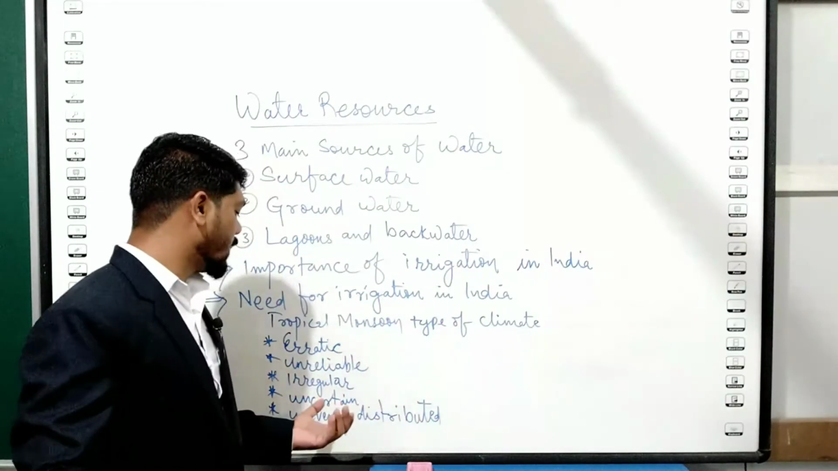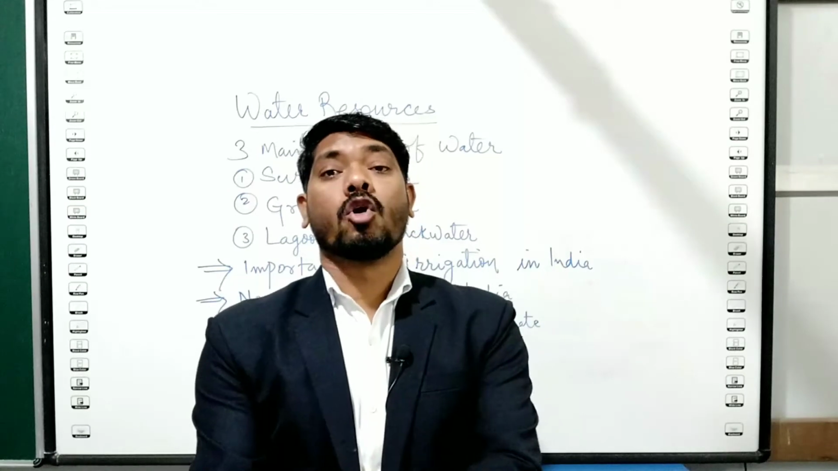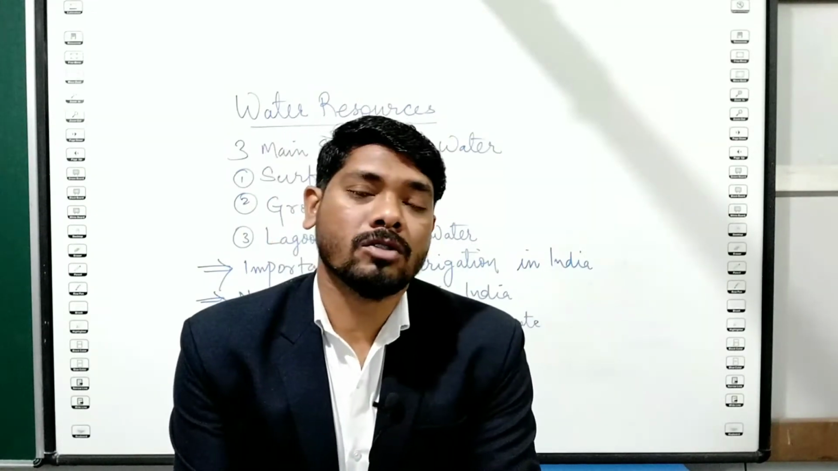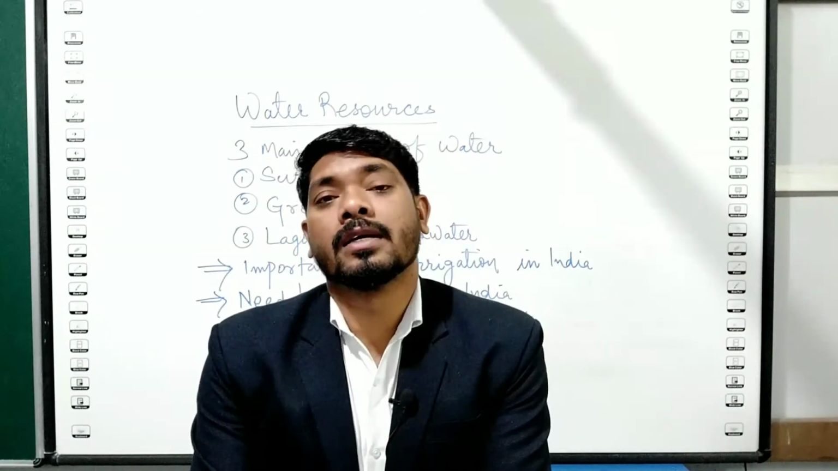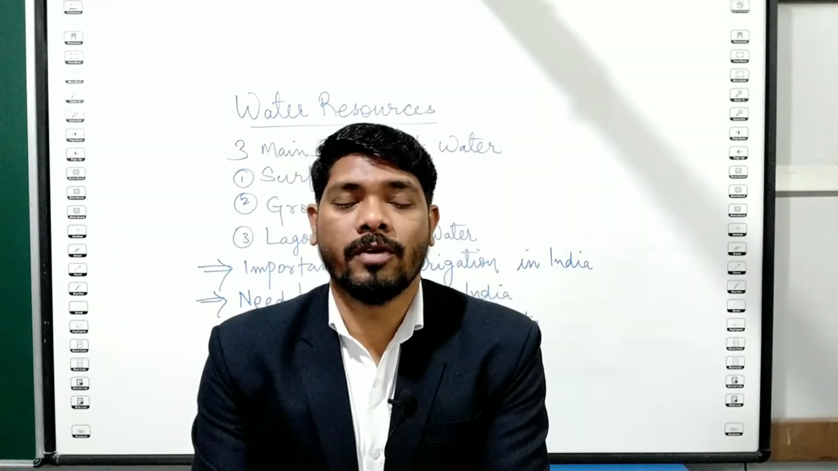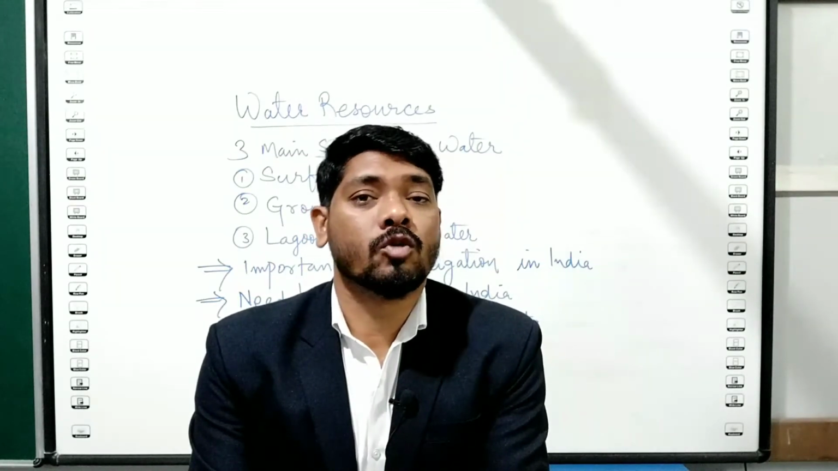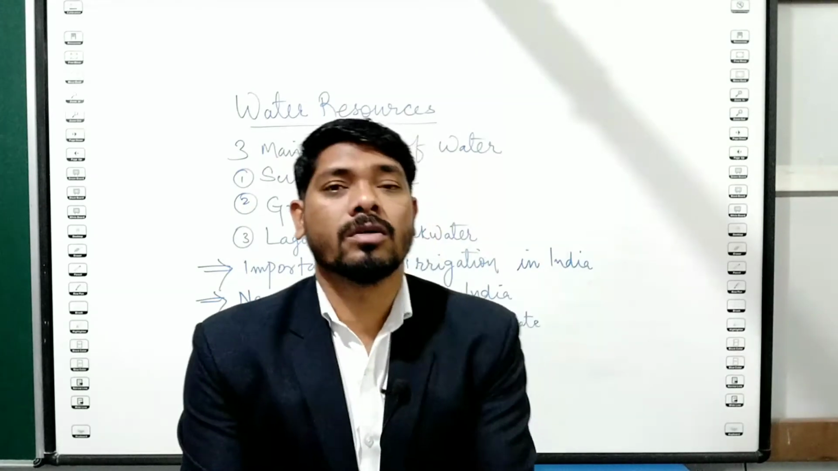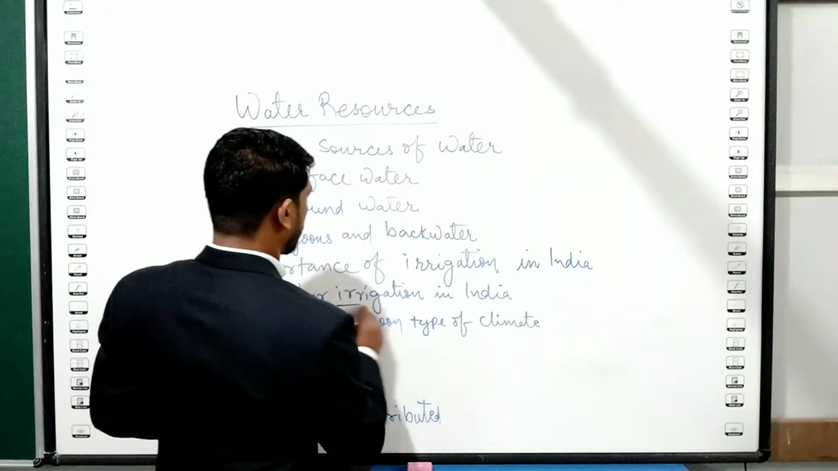Then again, it is uncertain. It is unevenly distributed. In all parts of India, the monsoon season won't bring an equal amount of rainfall. When you compare the northeast part of India, like Meghalaya, which receives the highest amount of rainfall in the world, in the same country Rajasthan receives 25 centimeters of rainfall. So there is unequal distribution of rainfall. For these reasons, we need an irrigation system in India.